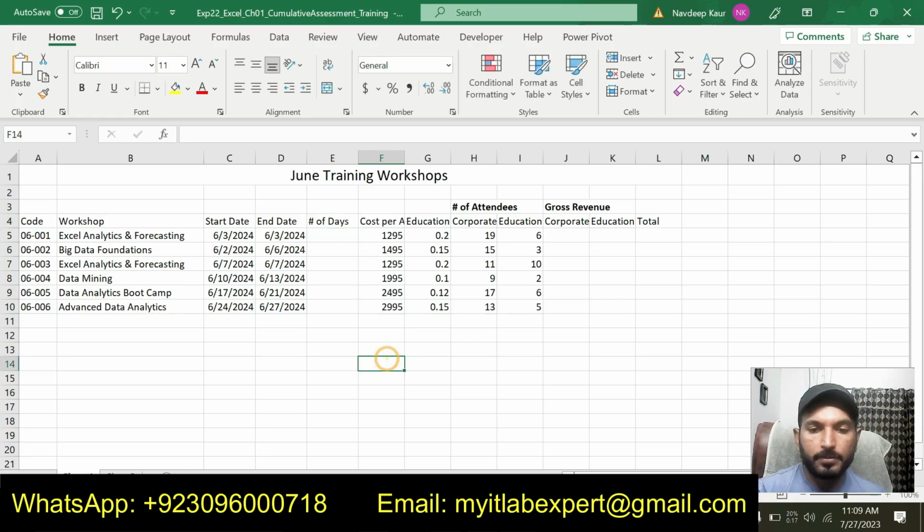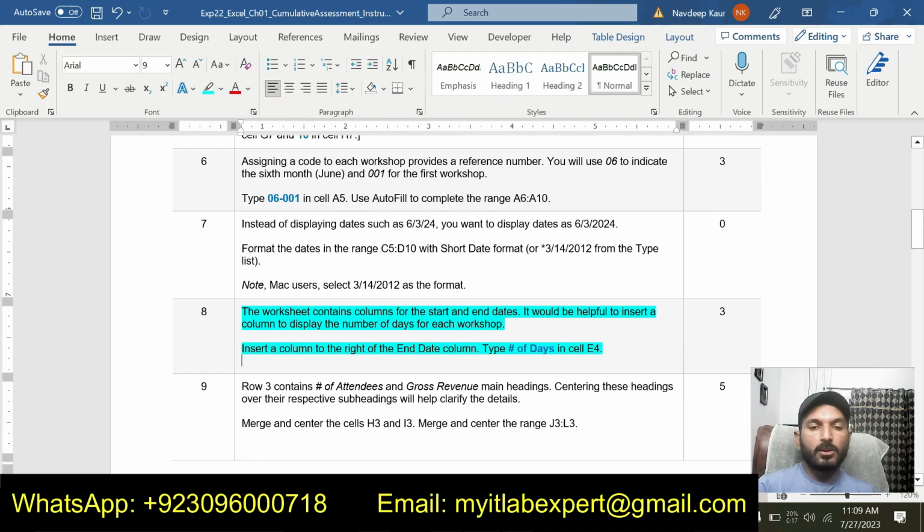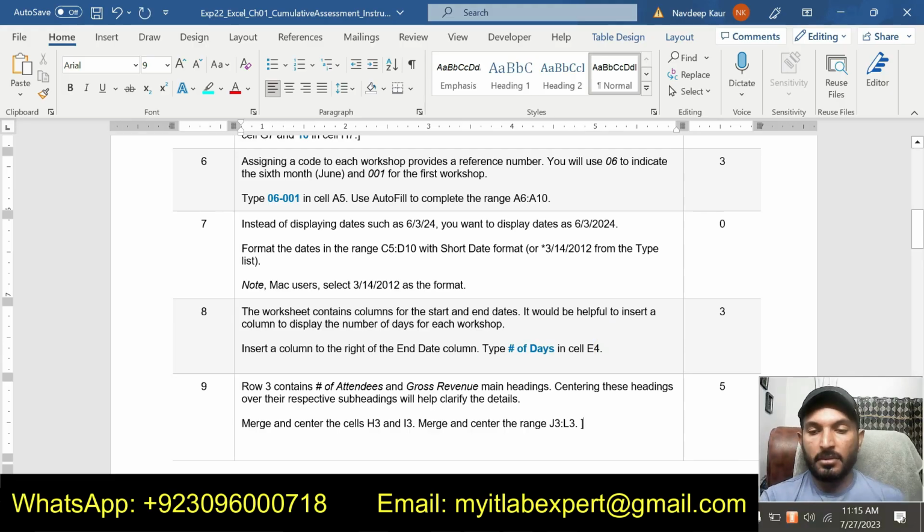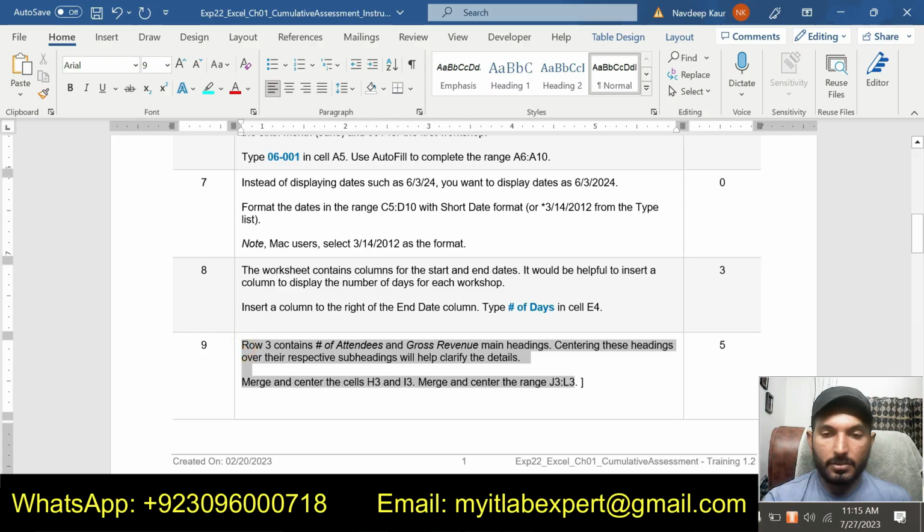In cell E4. So that is all required in step number 8. So we have completed 8 steps of this assignment, and now we will move to next step, that is step number 9. Step number 9 is row 3 contains number of attendees and gross revenue main headings. Centering these headings over these respective subheadings will help clarify the details. Merge and center the cells H3 and I3. Merge and center the range J3 and L3.